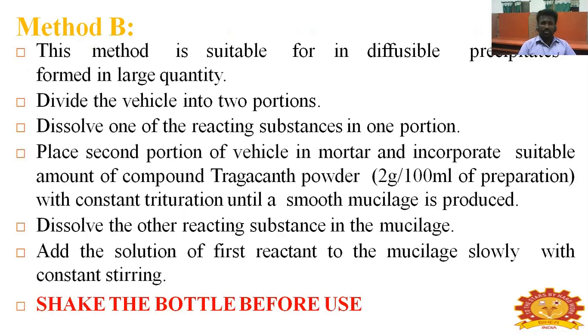Method B: this method is suitable for indivisible precipitate formed in large quantity. Divide the vehicle into two portions. Dissolve one reacting substance in one portion. Place the second portion of vehicle in a mortar. Incorporate a suitable amount of compound tragacanth powder, 2 grams per 100 ml of preparation, with constant trituration until a smooth mucilage is produced. Dissolve the other reactive substance in the mucilage. Add the solution of the first reactant to this mucilage slowly with constant stirring. Shake the bottle before use.